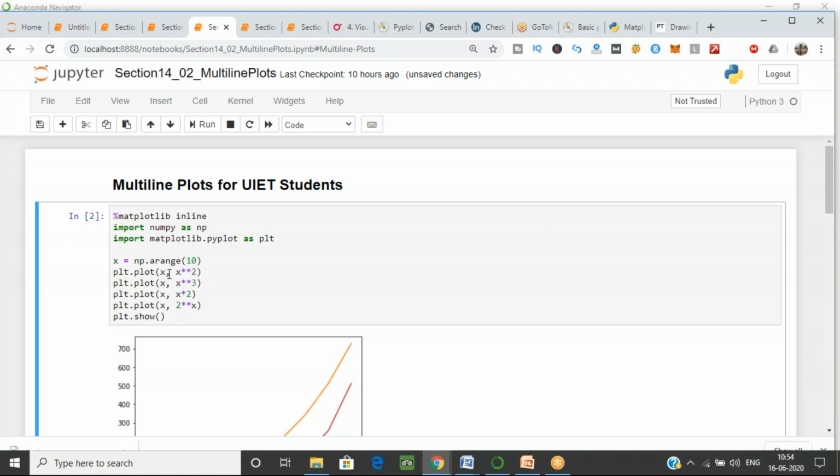Now I have generated values from 0 to 9, and I have to plot the first line. The graph should be plotted between x and the y-axis, where y is equal to x raised to the power 2. And another line which I want to draw is again x, and plotting y is x raised to the power 3. Now the third line which I want to plot is between the x-axis and 2x, that is x multiplied by 2, that comes to 2x. And the fourth line which I want to draw is between x and 2 raised to the power x. So I want these 4 lines to be drawn in my graph. So how can you draw that, and also use plt.show.